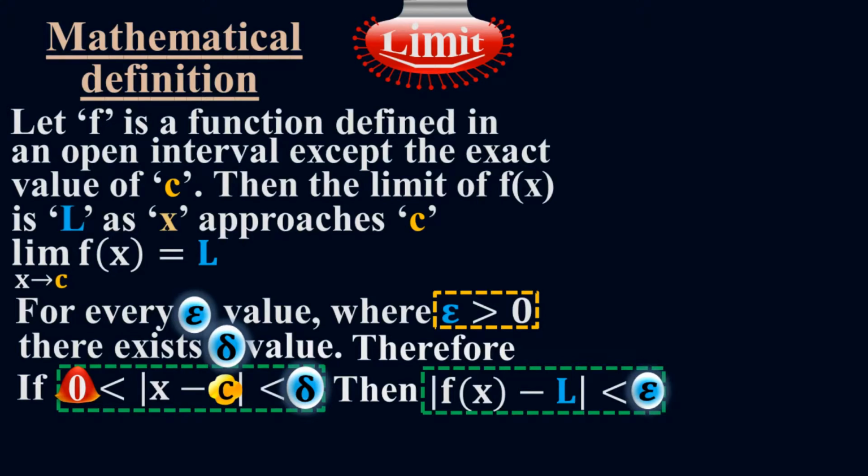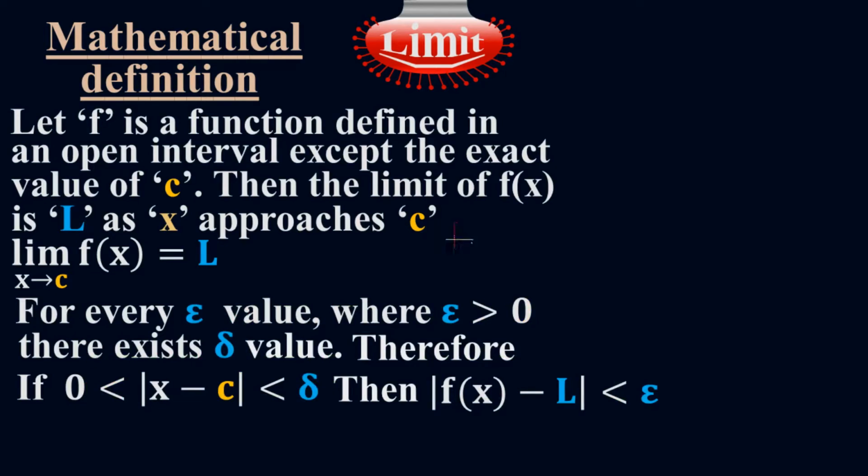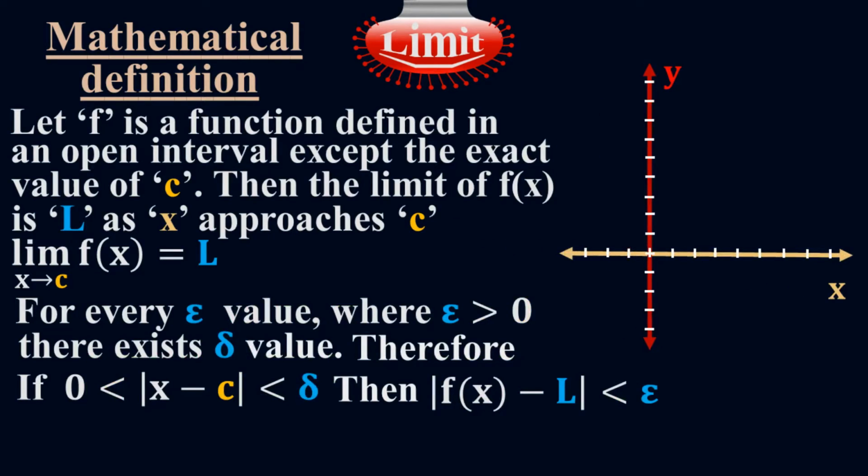What is epsilon? What is delta? Let me show them graphically. This is my xy plane. Here is my function. It is a random function. If x is the exact point which is c, c is the exact value. So the function f of x will be defined in an open interval. The region inside the two blue lines is the specific interval where the function is defined except the point c.